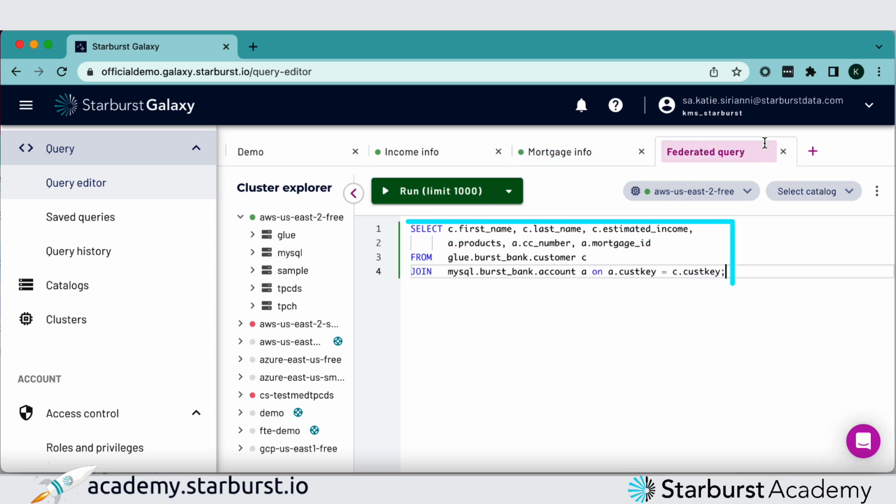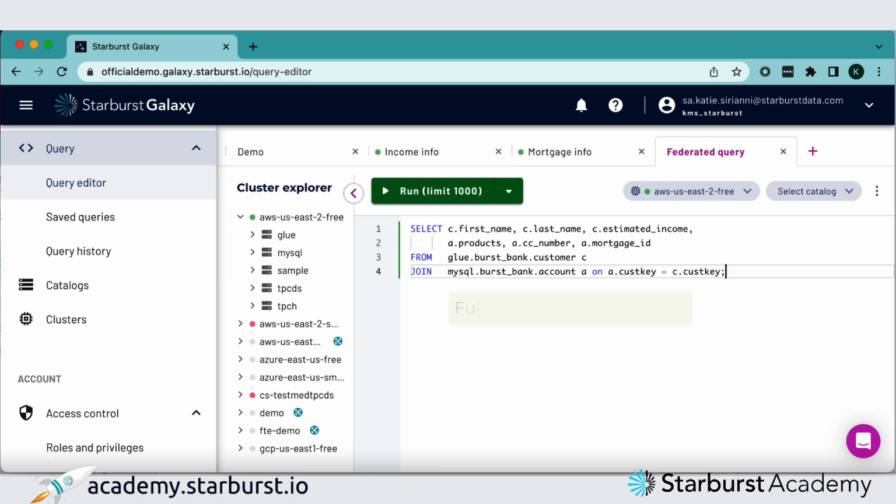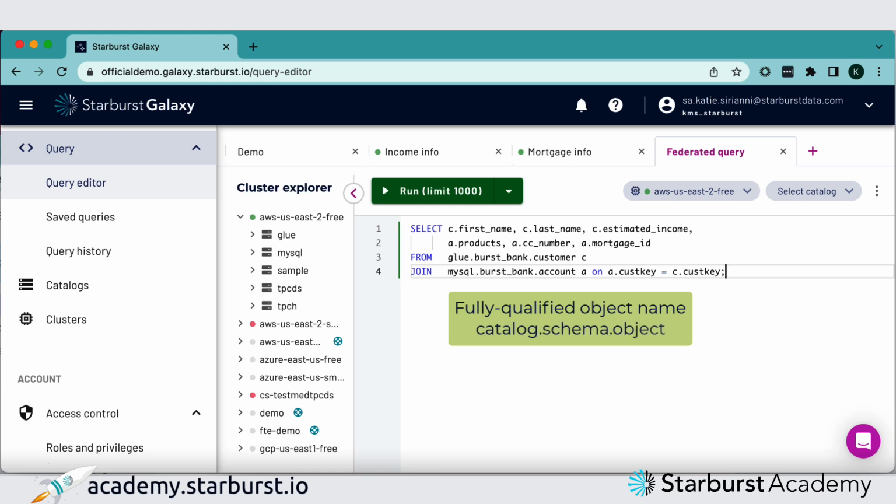So you can see here that we're joining on the customer key, and we're selecting the 6 columns we looked at from the previous 2 tables. Additionally, because we're joining tables from 2 different catalogs, it's really important to include the fully qualified object name of each table in the format catalog, schema, and object. So here, I'm identifying my Glue catalog table with Glue, Burst Bank, and Customer, and my MySQL table with MySQL, Burst Bank, and Account.